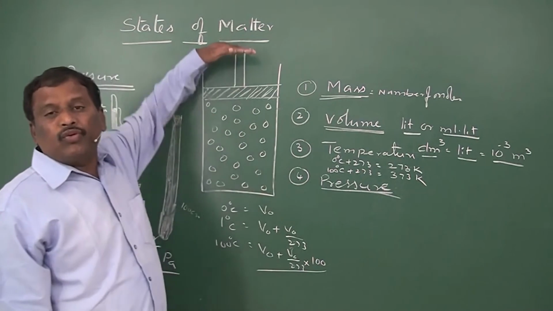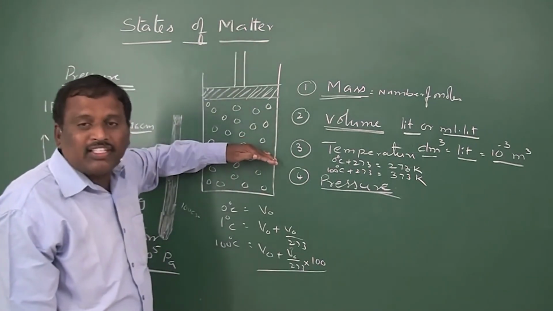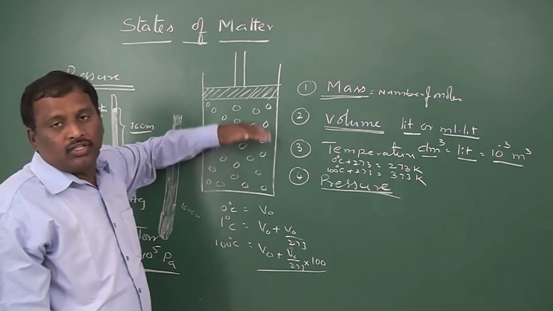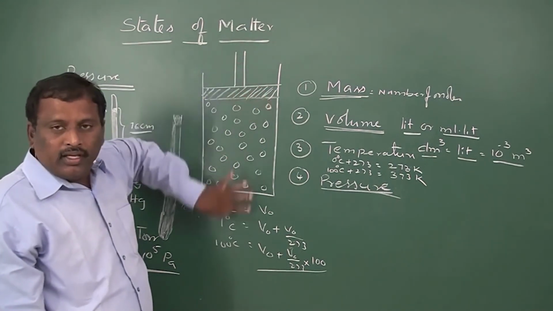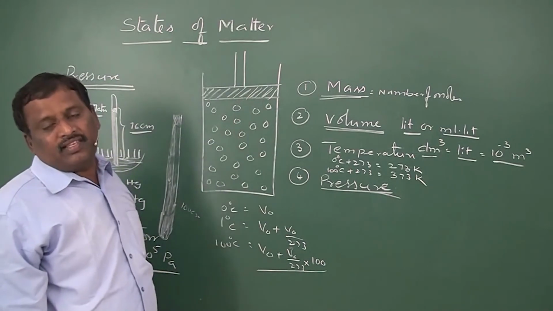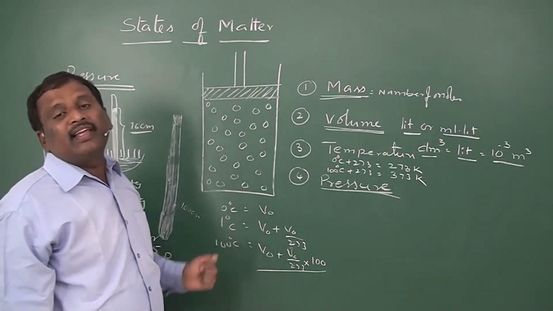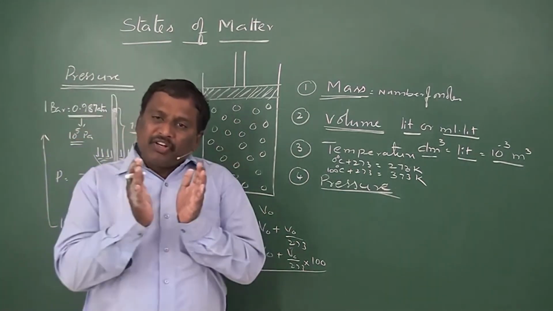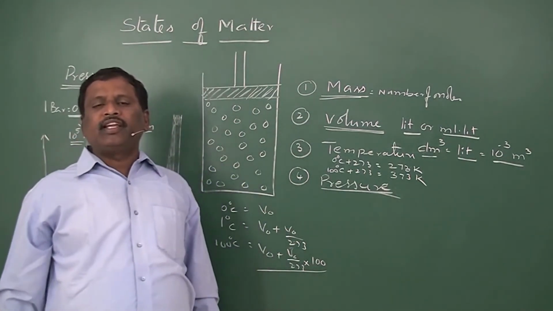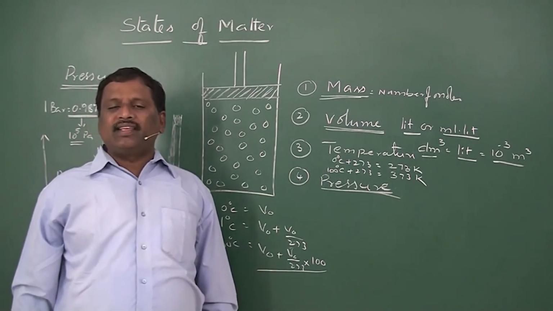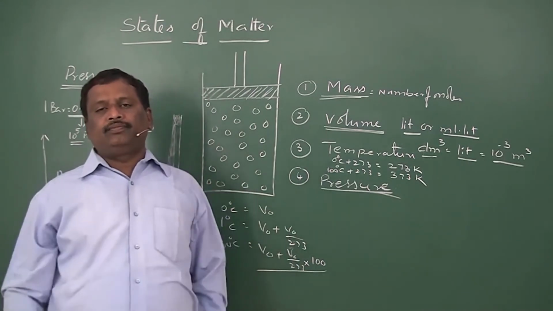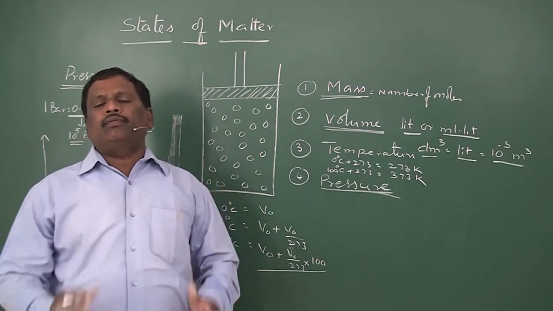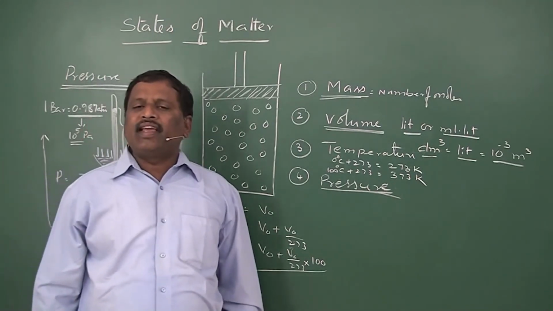So if you increase pressure externally, of course, by increasing the external pressure the inside pressure will also be increasing. The volume will decrease. So decreasing of volume of the gases is said to be compression. This compressibility is maximum for matter when it is in a gaseous state.